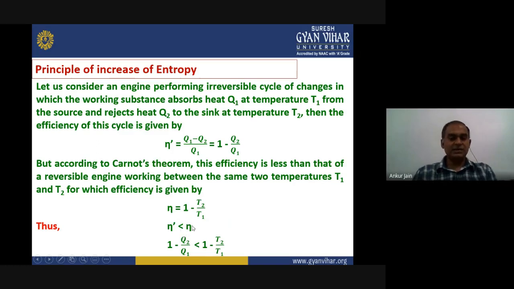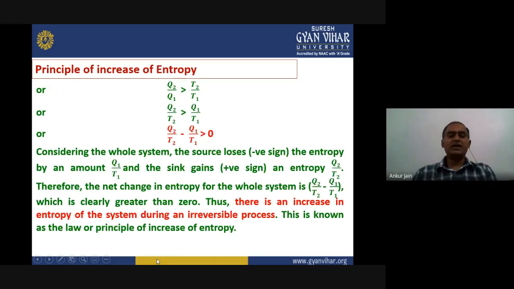This is the reversible engine and this is the efficiency for the irreversible engine. Putting the value of each, we get 1 minus Q2 upon Q1 should be less than 1 minus T2 upon T1. On simplifying this, we can remove this 1 and 1 from both sides. What we get is Q2 upon Q1 should be greater than T2 upon T1.